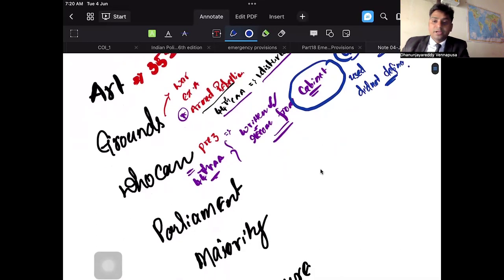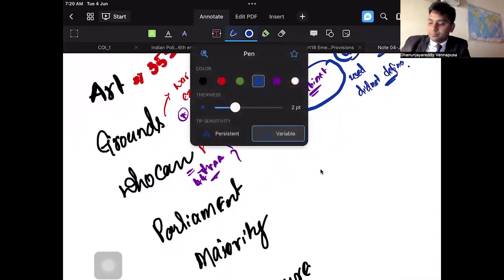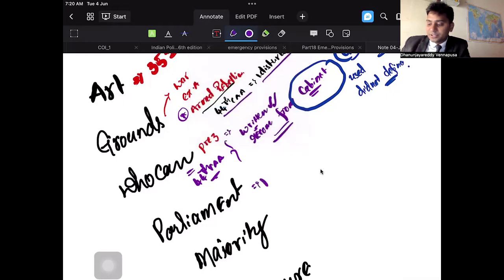Next. So who can declare? The President, upon the written recommendation from the Cabinet. Once it is announced, Parliament has to pass a resolution within 1 month.